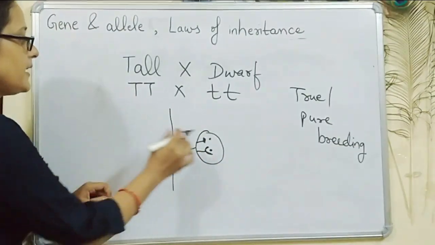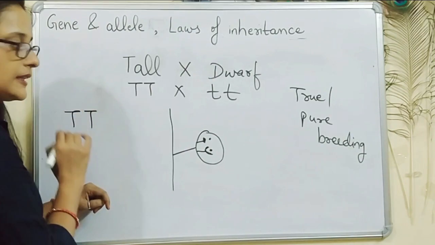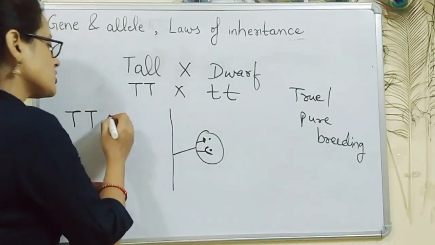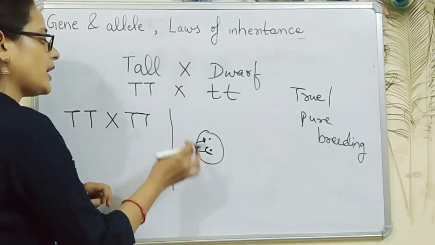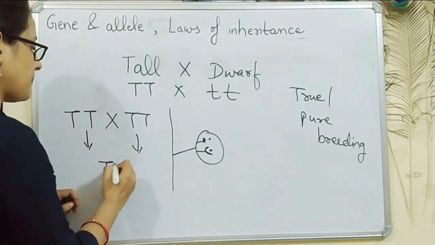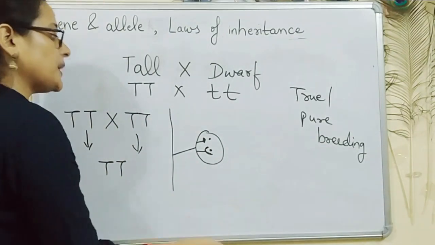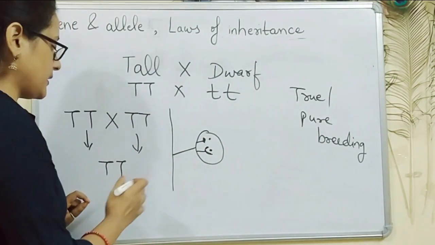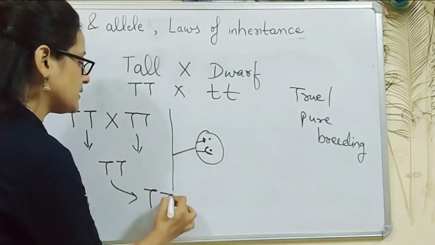So suppose for plant height, the pollen grain has capital T allele. The egg will also have capital T because they are of the same plant. So when they produce offsprings, they will be capital T. When that offspring is self-pollinated, that will also form offsprings with capital T.